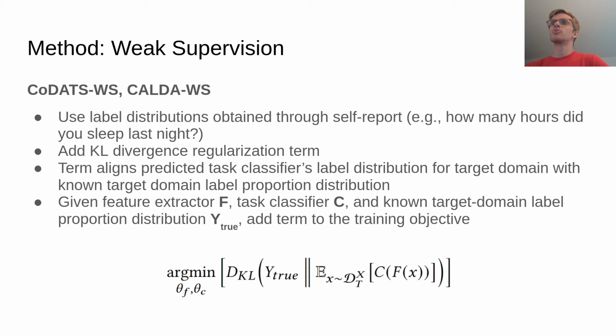Finally, we can also include weak supervision if additional information is known about the target domain, such as label distributions that might be obtained through self-report. For example, if you ask, how many hours did you sleep last night, when collecting the dataset? We can leverage this using a KL divergence regularization term that we can add to the objective function. This term aligns the predicted task classifier's label distribution for the target domain with a known target domain label proportion distribution. And the objective function is shown here.